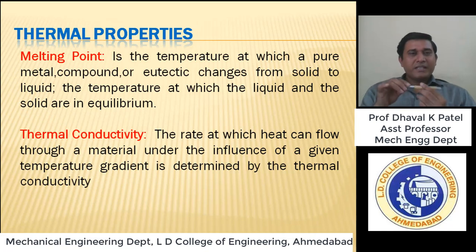So friends, suppose this one is the metal rod. At this temperature I'm heating it. At what rate will this heat flow to the other end, because of the thermal gradient? Here it's at 150 degrees centigrade and here at 25 degrees centigrade. So because of the thermal gradient at those two ends, heat flows from the higher temperature to the lower temperature. So this is called the thermal conductivity.